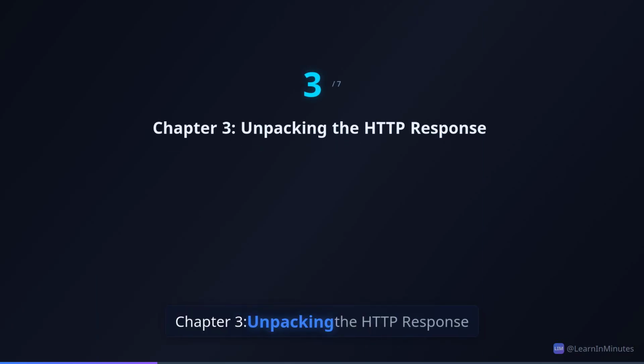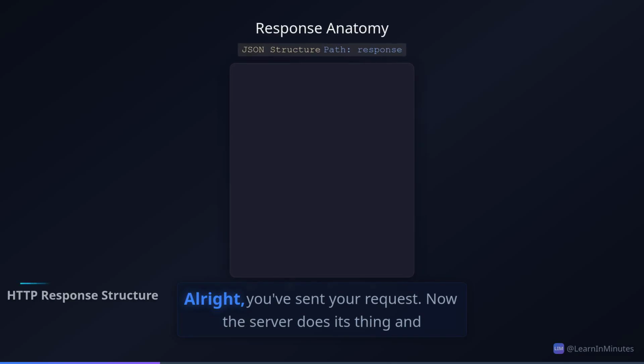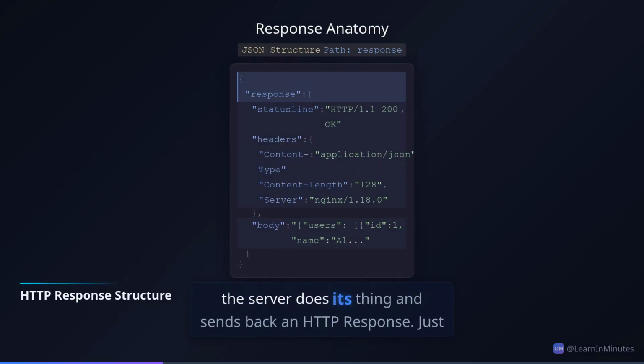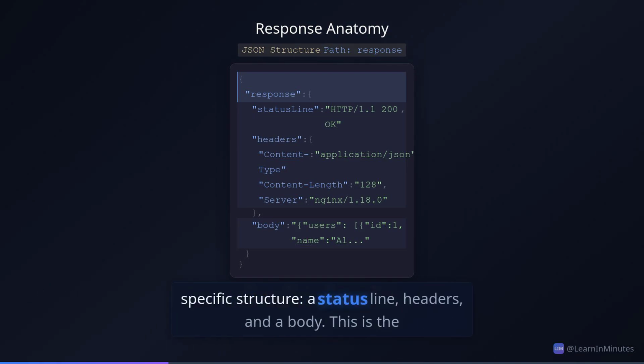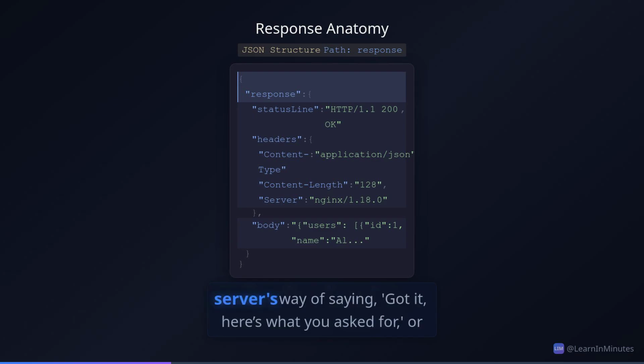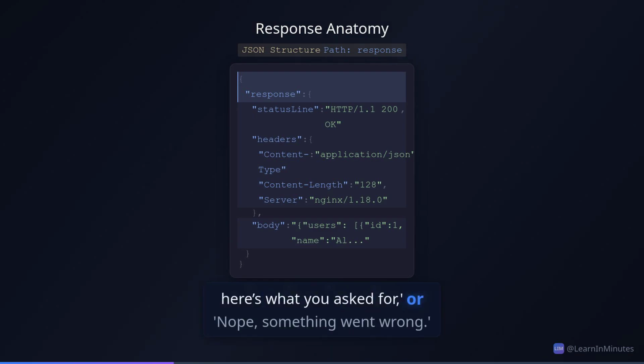Chapter 3. Unpacking the HTTP response. Alright, you send your request. Now the server does its thing and sends back an HTTP response. Just like the request, it has a specific structure: a status line, headers, and a body. This is the server's way of saying, "Got it, here's what you asked for," or "Nope, something went wrong."